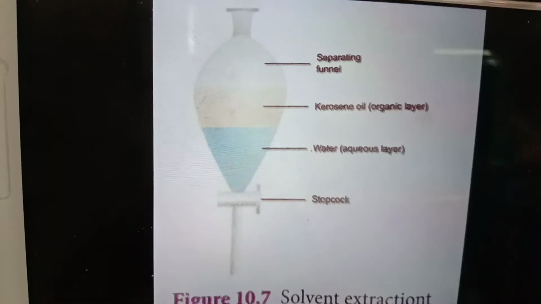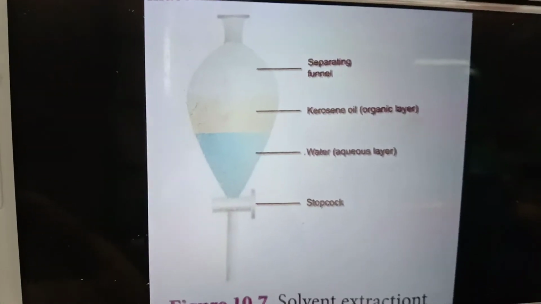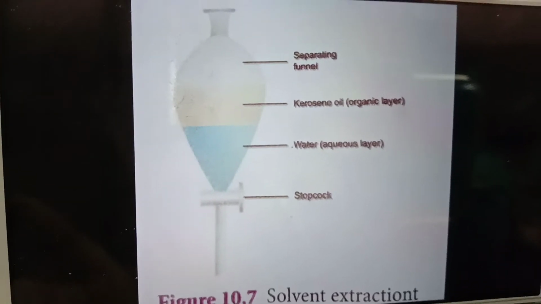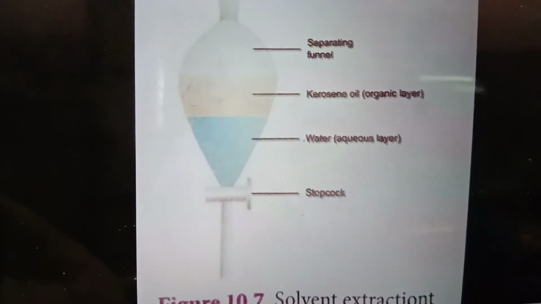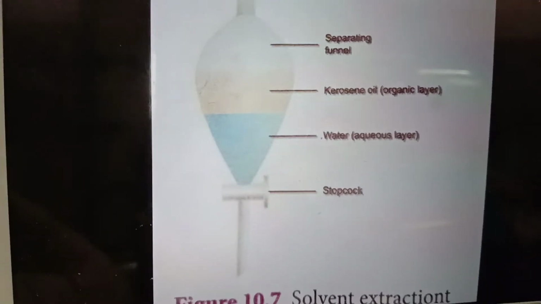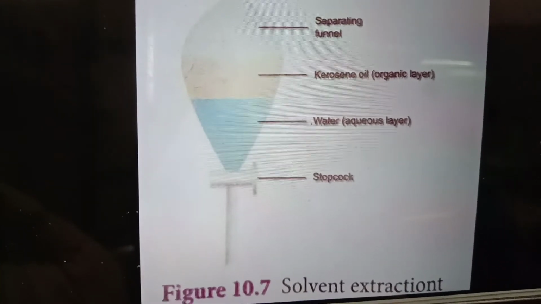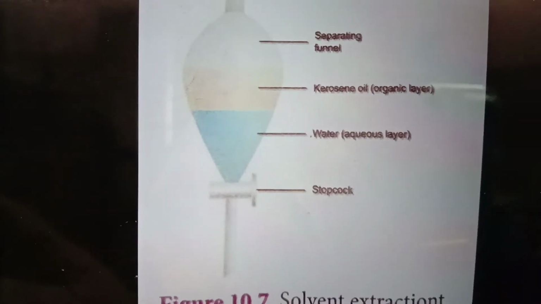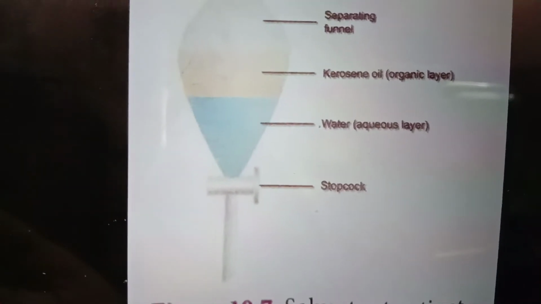Okay. So the third type is solvent extraction. It uses two immiscible liquids, which are not mixable. Mixable and immiscible. For example, kerosene and water are immiscible. They will not mix with each other. Kerosene and water do not mix. Last class I studied oil and water. The oil floats on the water surface.